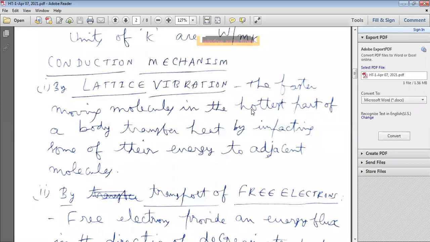The faster moving molecules in the hottest part of a body transfer heat by impacting some of their energy to adjacent molecules.